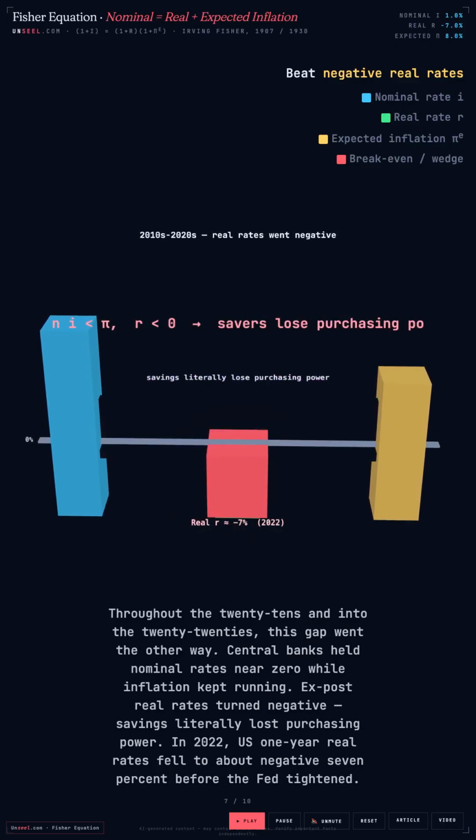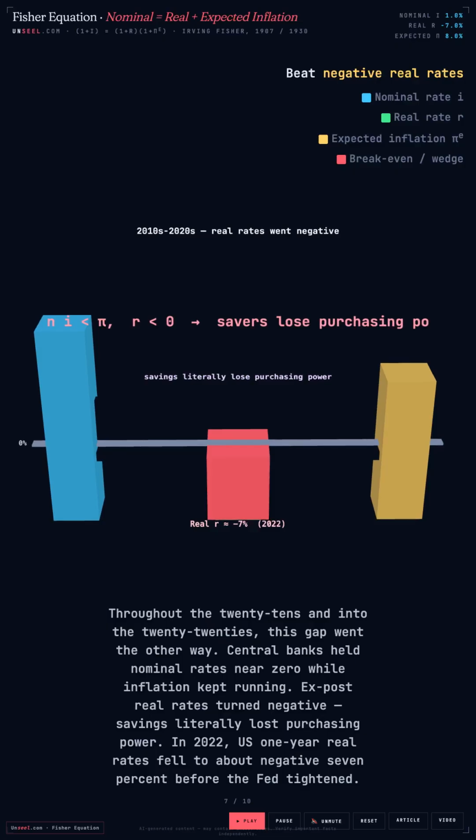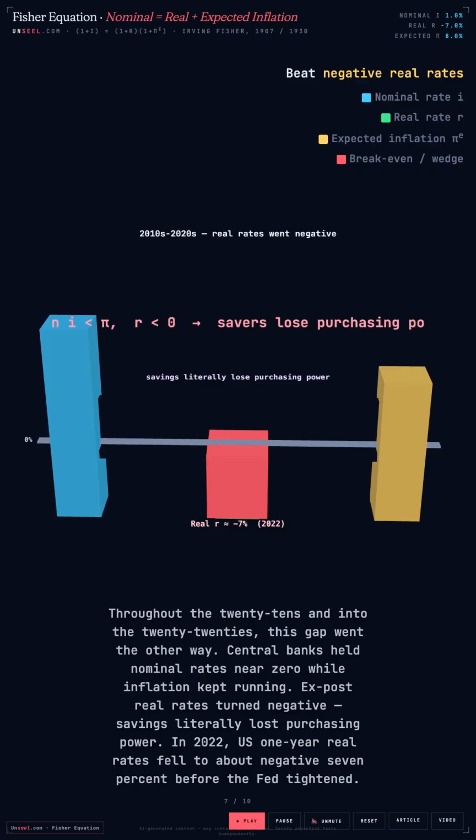Throughout the 2010s and into the 2020s, this gap went the other way. Central banks held nominal rates near zero while inflation kept running. Ex-post real rates turned negative. Savings literally lost purchasing power. In 2022, U.S. one-year real rates fell to about negative 7% before the Fed tightened.